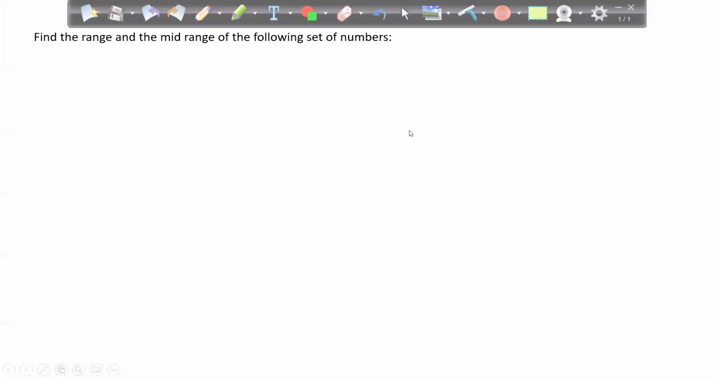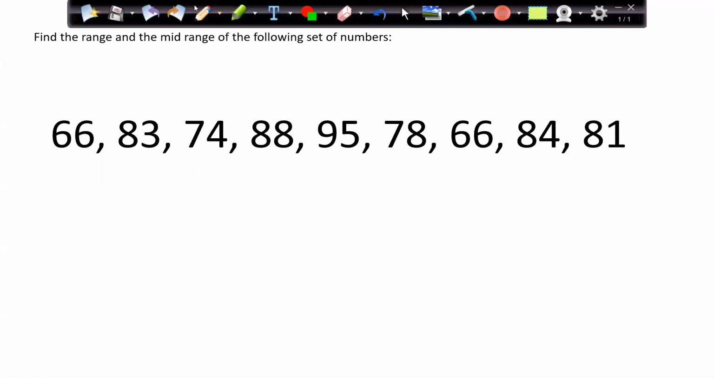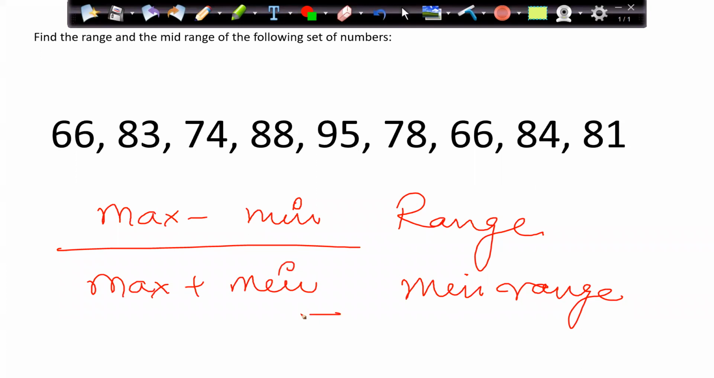Now there is one more concept, the mid-range. Here is my data set. Find the range and the mid-range of the following set of numbers. Here are the numbers we have. We already know the range, right? Range is nothing but the max value minus the min value. That is my range. And my mid-range is nothing but the max value plus the min value divided by 2. That is my mid-range.